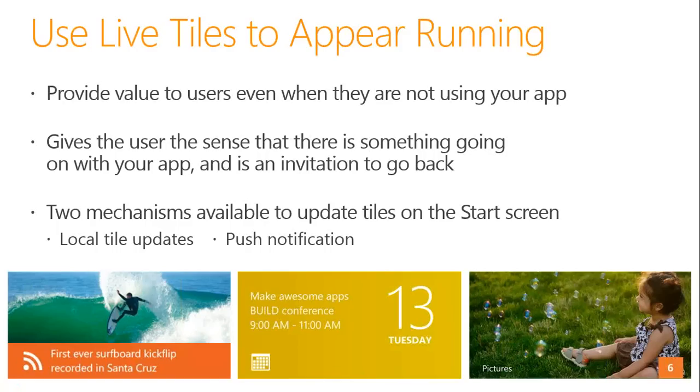Let's say you have a social application, Facebook or Twitter types. You would want to update the live tile every 15 minutes. If you have a weather application, you would want to update it every 2 hours. If you have a news application, you would want to put notifications in the live tile a few times a day. If you have a deals application which shows you the latest deals, probably it will be once a day.